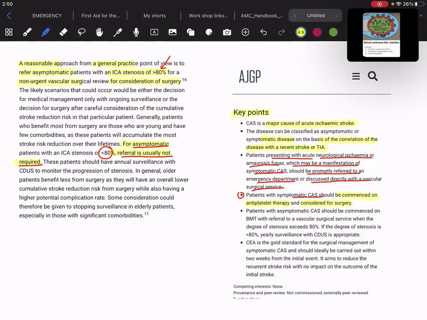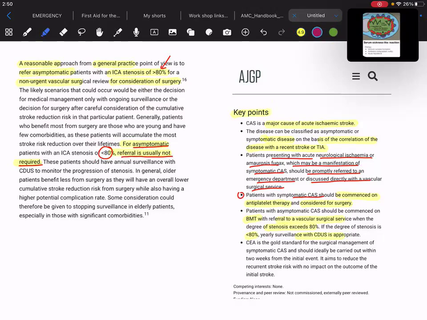discussed. Patients with asymptomatic carotid artery stenosis should be commenced on BMT with referral to vascular surgical service when the degree of stenosis exceeds 80. If the degree of stenosis is less than 80, yearly surveillance with carotid Doppler ultrasonography is appropriate rather than going for the BMT.